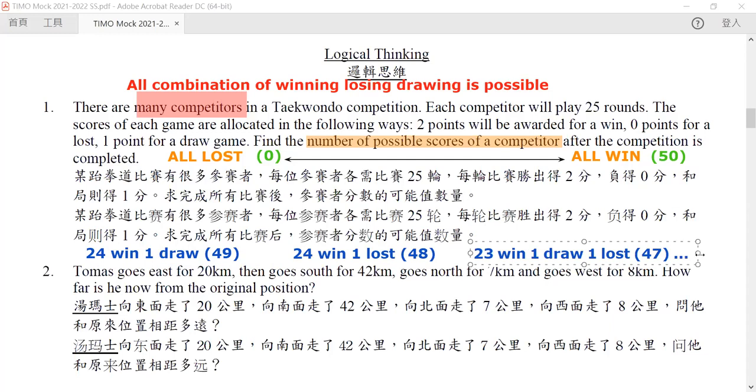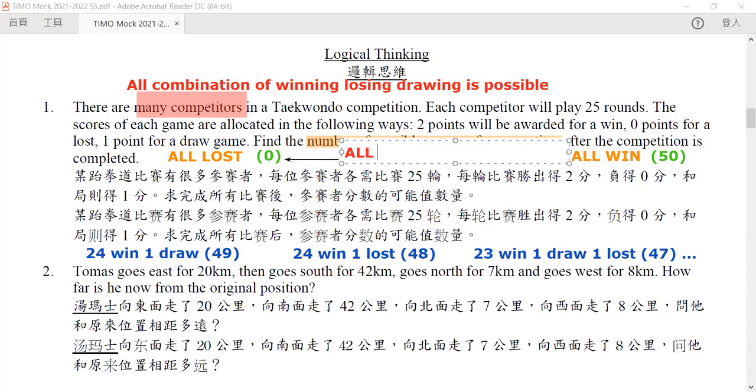So it is very easy to see that you can always change a win to a draw to have your score lowered by 1 point. And you can always change a draw to a loss to have your score lower by 1 point. So we can do this all the way up until the point 0. So all scores within this range are possible. So how many possible scores are here?